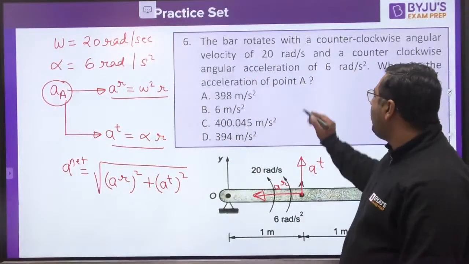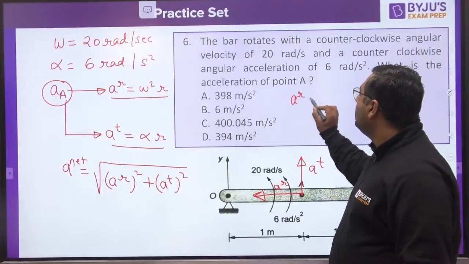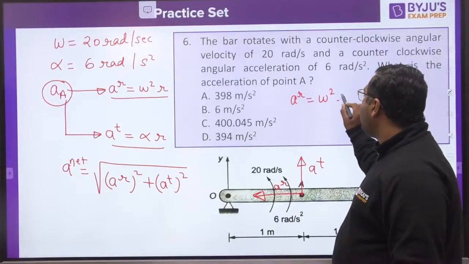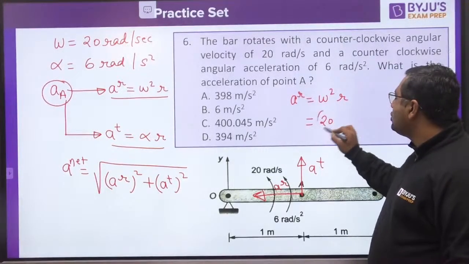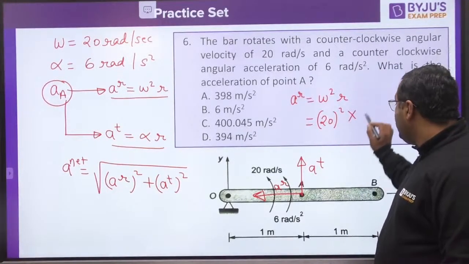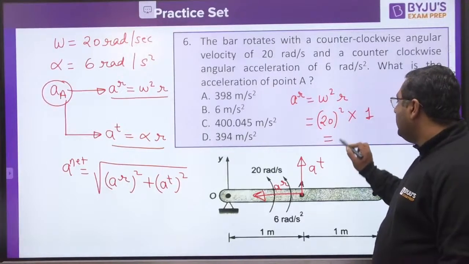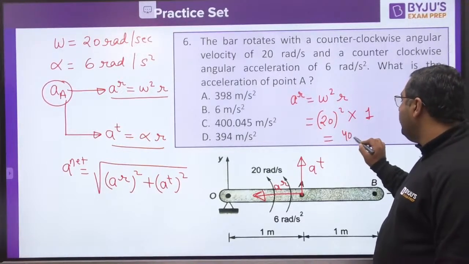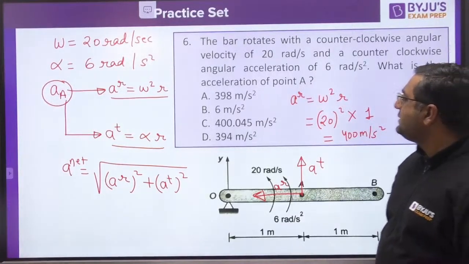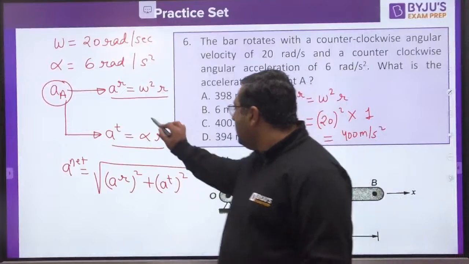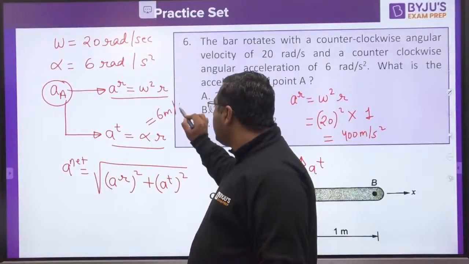So dear, when you would be finding out A radial, it is omega square r. Omega is 20. So 20 square into 1. It is going to be 400 meter per second square. And when you are going for r alpha, this is 6 into 1. It is going to be 6 meter per second square.